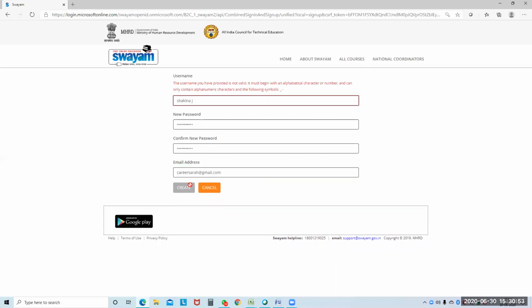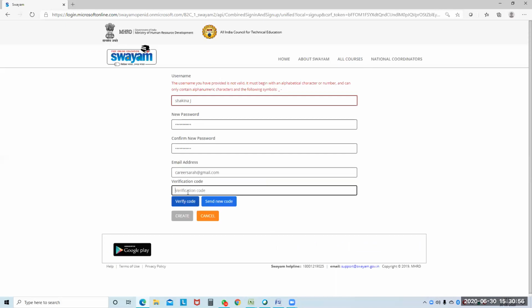Okay, sent verification code. So immediately you will get one particular column. In that column you have to fill the verification code which will be sent to your email ID. Please understand this. Then once you fill in this verification code, you click the button verify code, then it will tell okay, and then create. Okay, this is the way you have to first create your option. Please understand what we have to do.